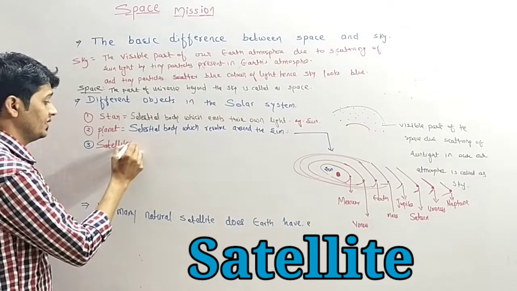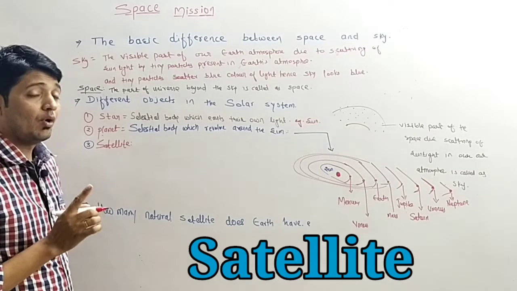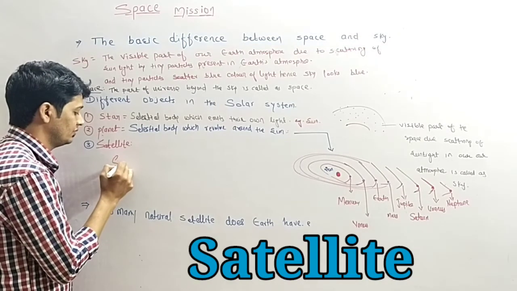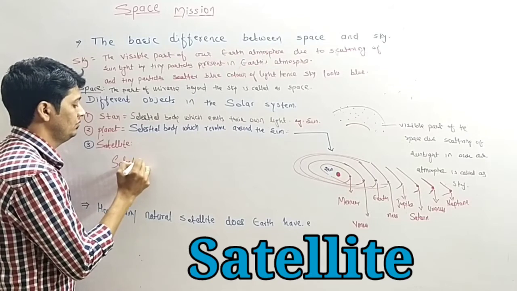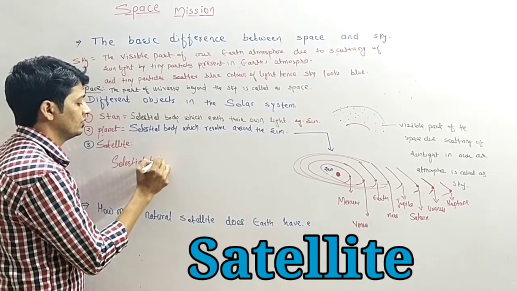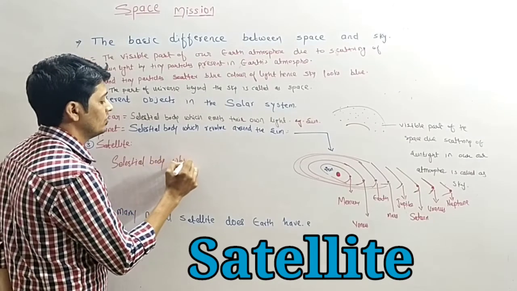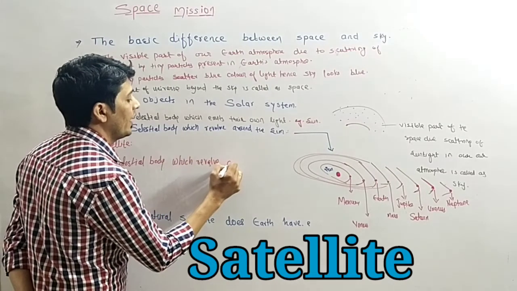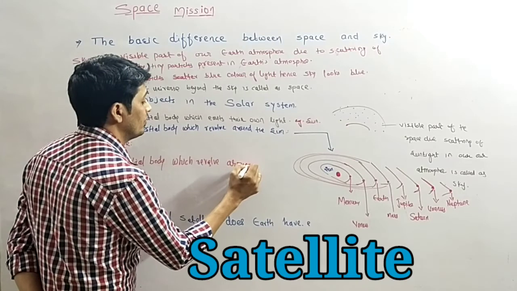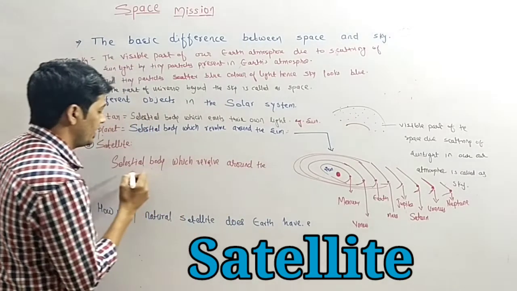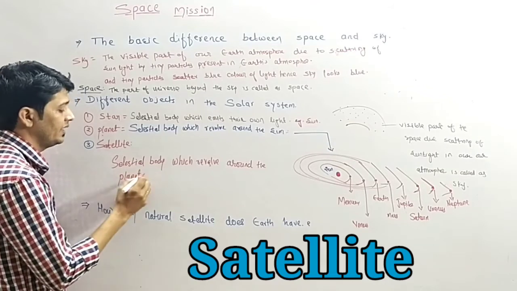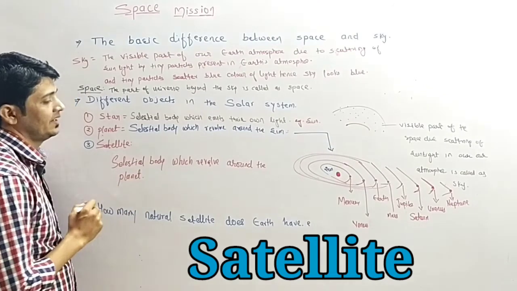So what are satellites? The celestial bodies which revolve around a planet are called satellites.